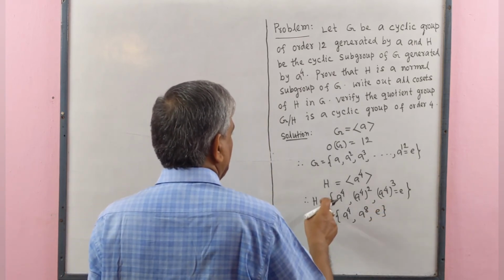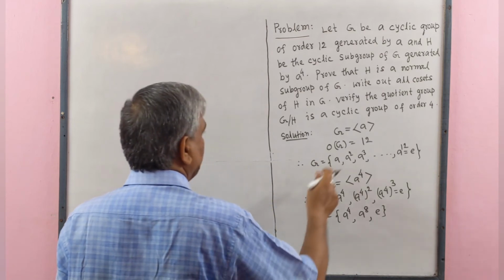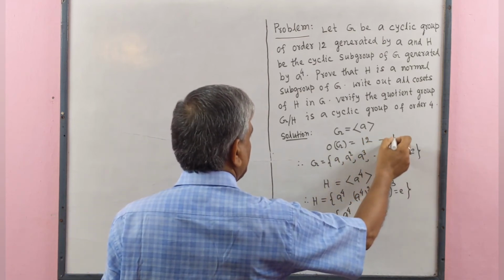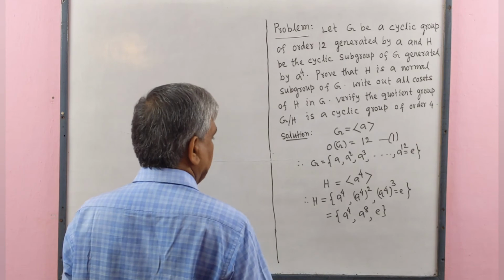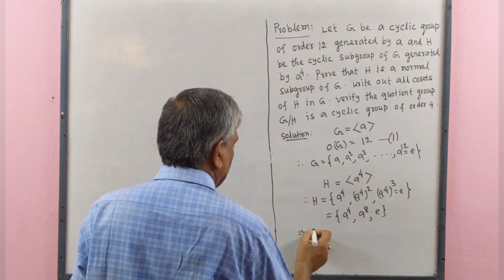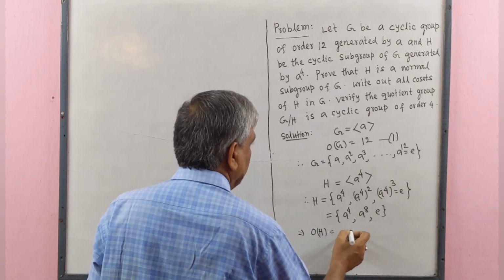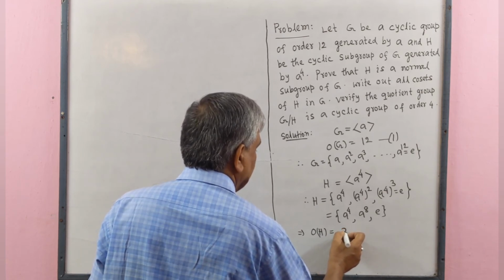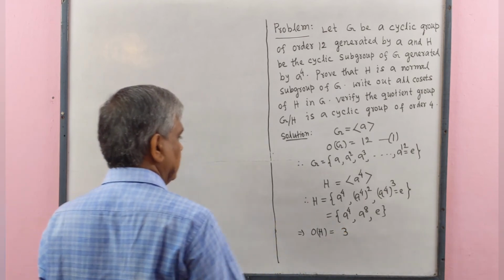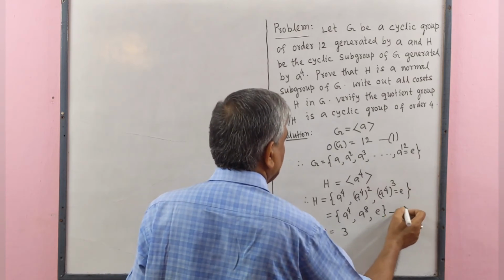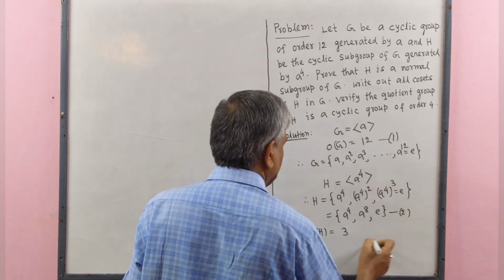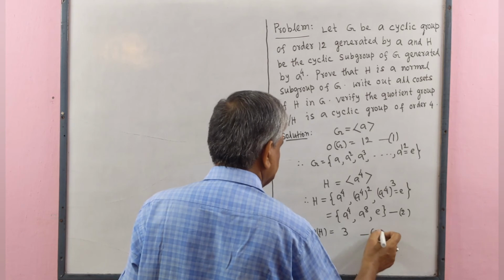Here order of G equal to 12. This is number 1. And order of H equal to 3. This is number 2 and this is number 3.